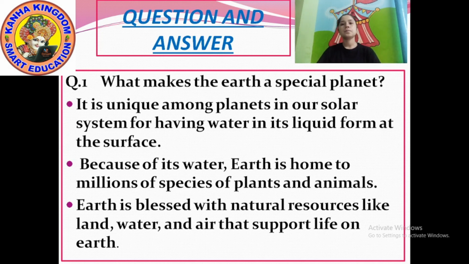Because of its water, earth is home to millions of species of plants and animals.